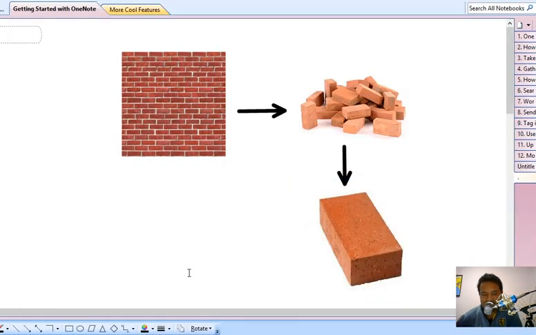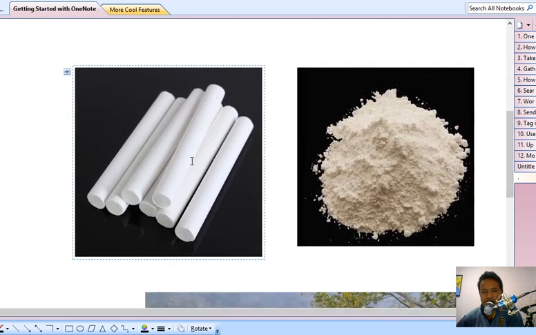See, I have here a wall, and you know how people make the wall. If you break this wall, you will get nothing but bricks. That means a wall is made up of bricks. One single brick combined together, you can get a big wall. Understood? Then after that, say a chalk. How do you get a chalk? A chalk is nothing but small particles of powder. If you combine so much of this powder, you will get a chalk.